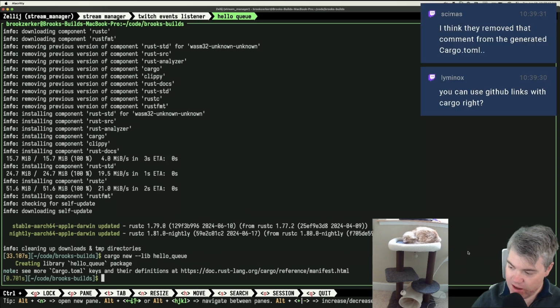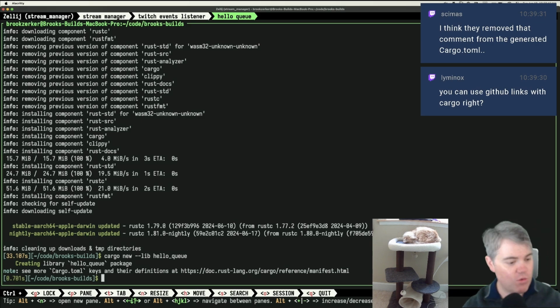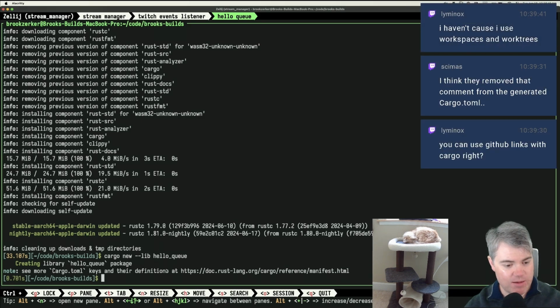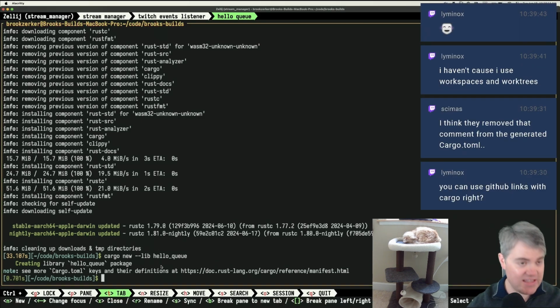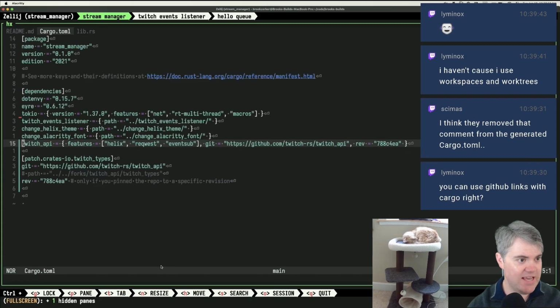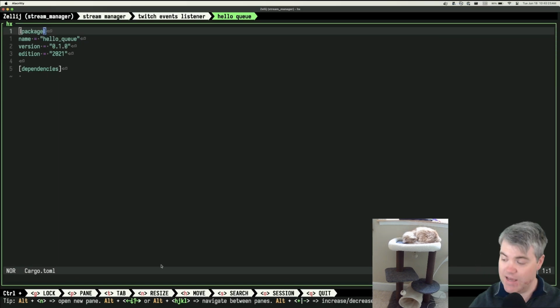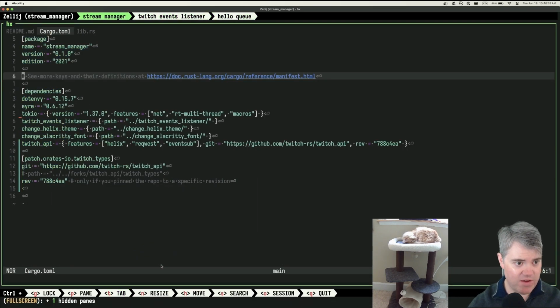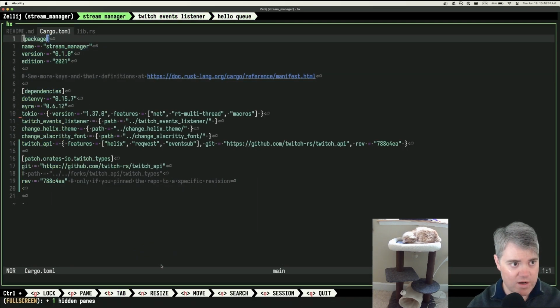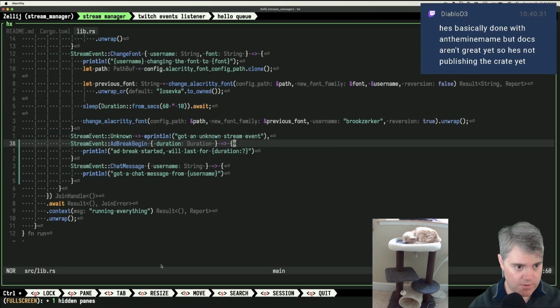I think they removed that comment from the generated cargo.toml. Oh, so it was in the cargo.toml and now it's out here. That actually makes a lot of sense, because if I come over here, yeah, there it goes. See more keys like that. Over here. Nope. Wait, this is LMS. Yep, you're right. They have removed it. Okay, so we have no dependencies, nothing else. That's perfectly fine.